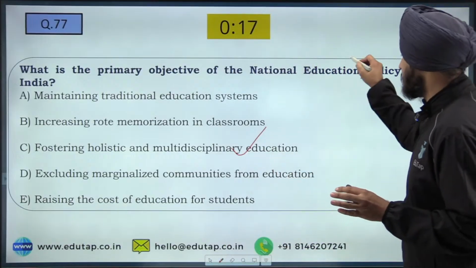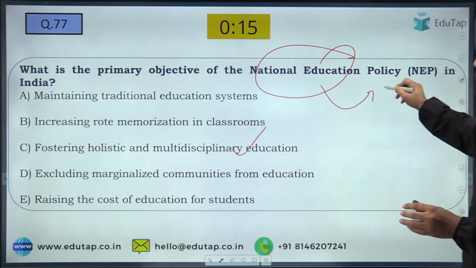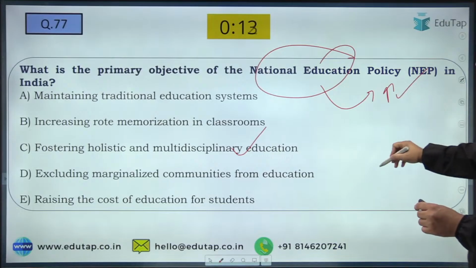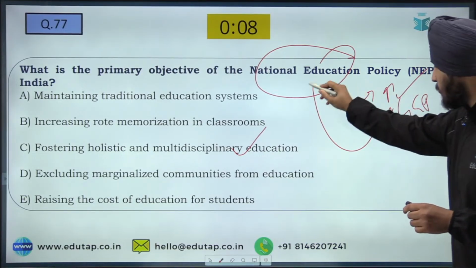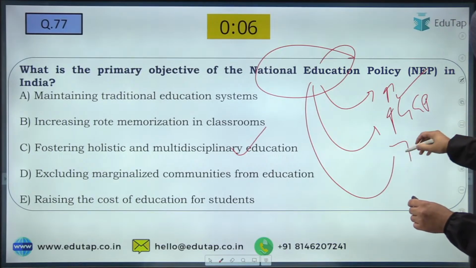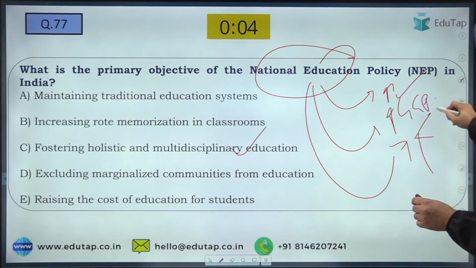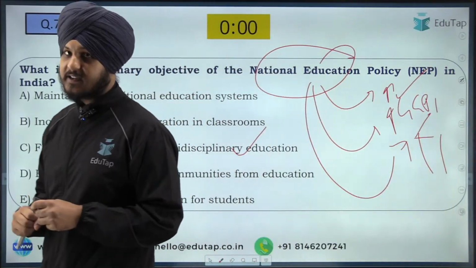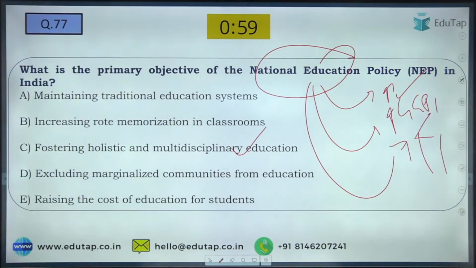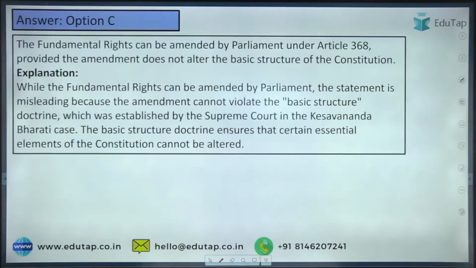So national education policy, we all know it aims to increase the public investment with respect to education, then increase in the gross enrollment ratio, to provide multidisciplinary areas with respect to education in different streams. All such things basically are covered under the objective of the national education policy. Fine, very easy question. Now let us see the next question.